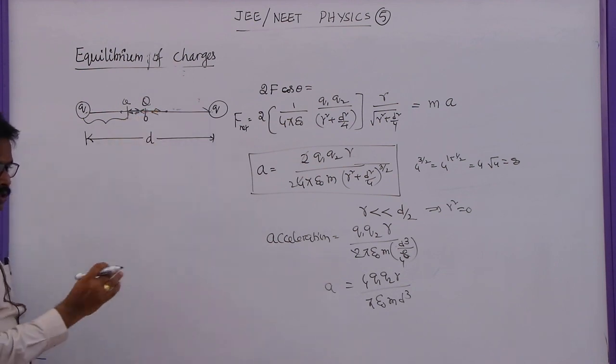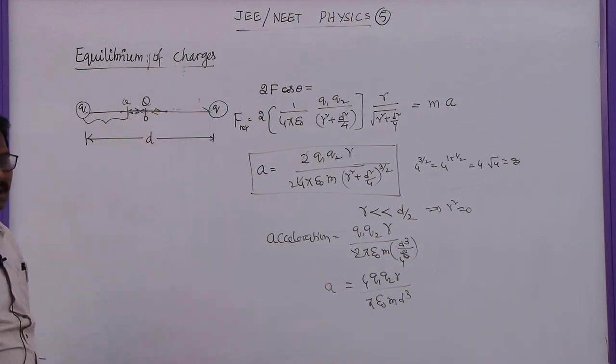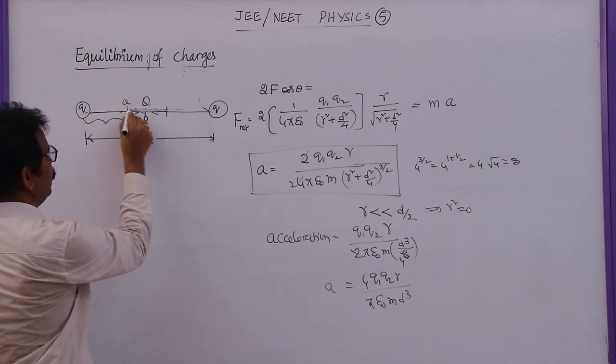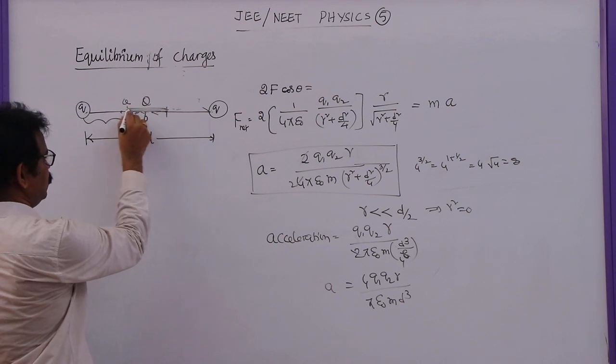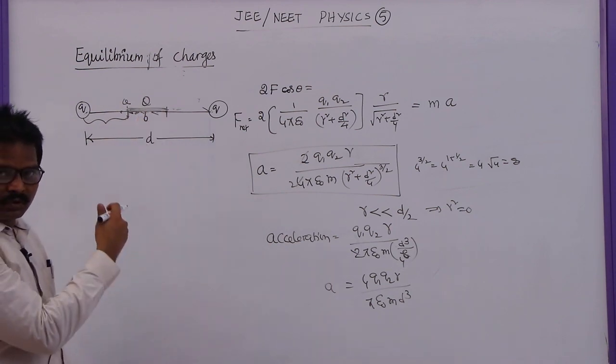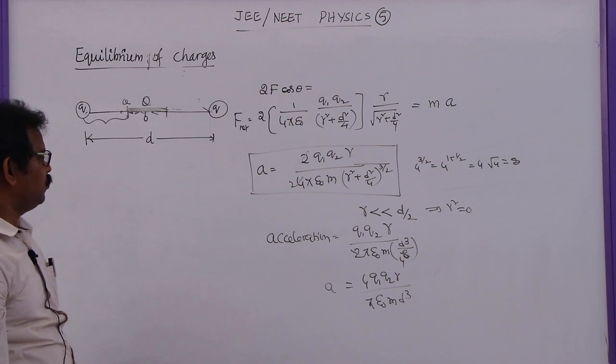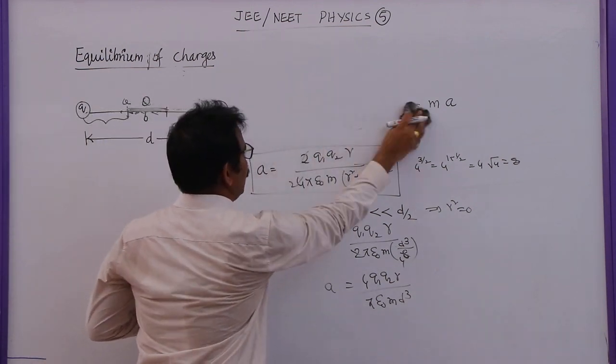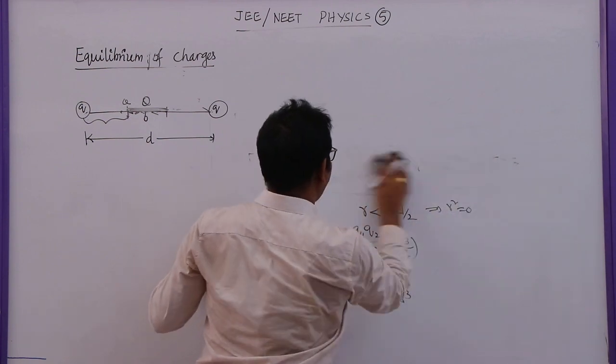That means the charged particle will execute simple harmonic motion between these two. First of all, it will vibrate between these two points. So this can be proved as simple harmonic motion. To find that, how do we find the simple harmonic motion? What is the time period of this one?